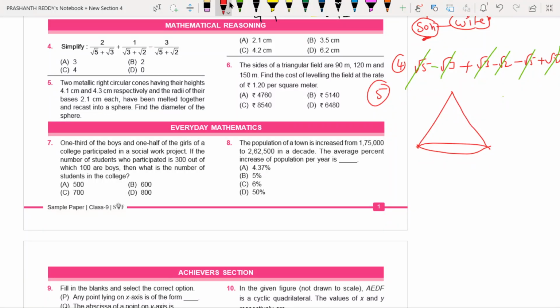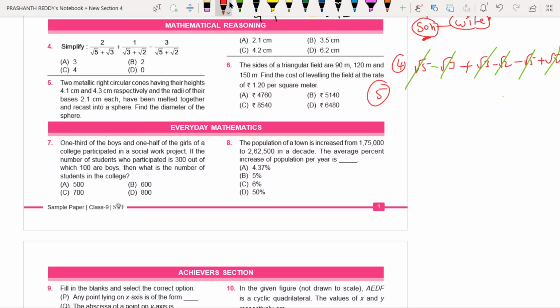They are having heights: one cone is having height 4.1 centimeters, the other cone is having height 4.3 centimeters respectively. And for the radii of their bases, he has given 2.1 centimeters each. The radius is the same. They have been melted together and recast into a sphere. Find the diameter of the sphere. He asked to find the diameter of the sphere.